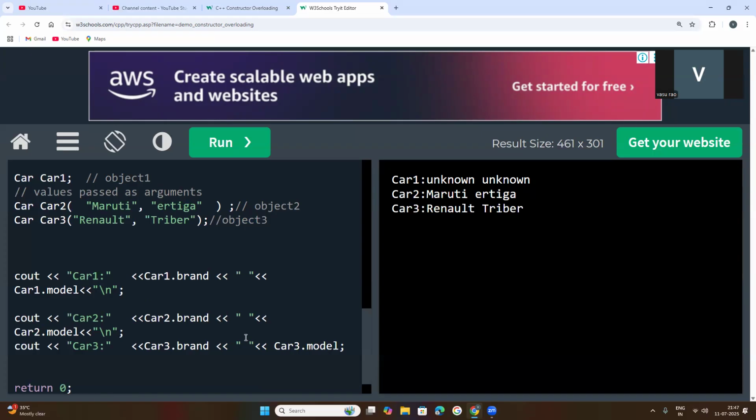So car1, car2 and car3 objects are created, but they have been customized with different values. For that purpose, constructor overloading is mostly used in C++.